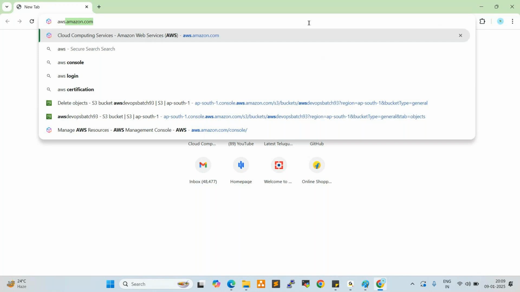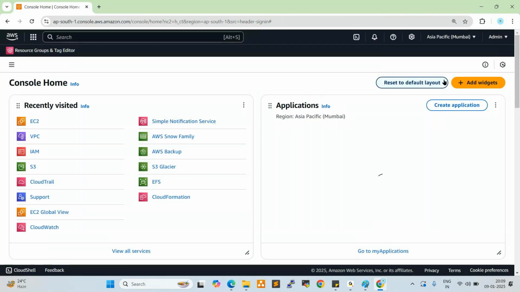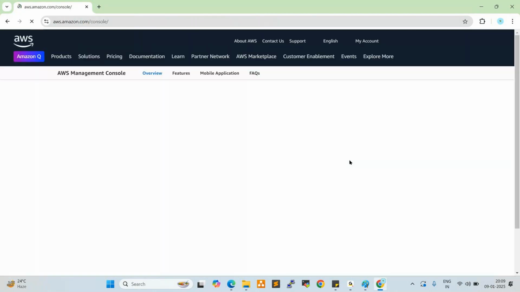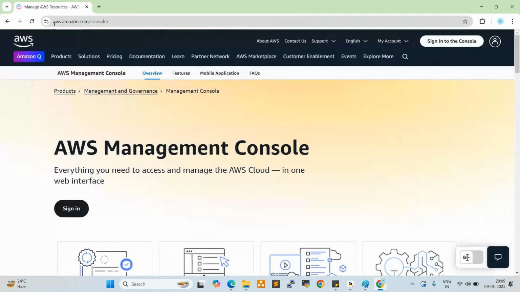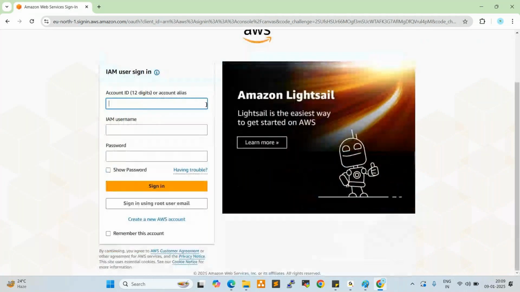Now, if you want to create an AWS account, go to the browser and enter aws.amazon.com as the URL. Now click on sign in to the console. I already saved my credentials, which is why I'm able to log in, so I just want to sign out here. The first time you open this URL, click on sign in to the console. Now scroll down and see here: create a new AWS account. Click on this.